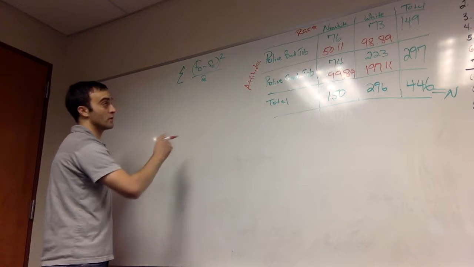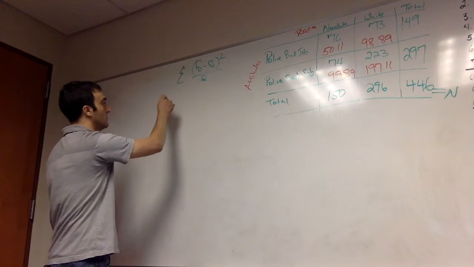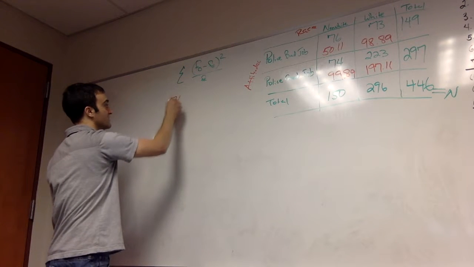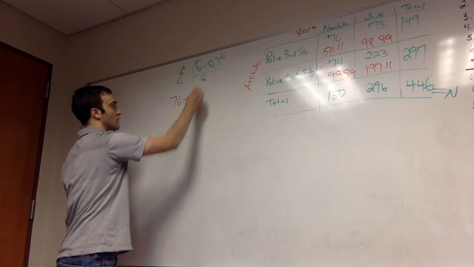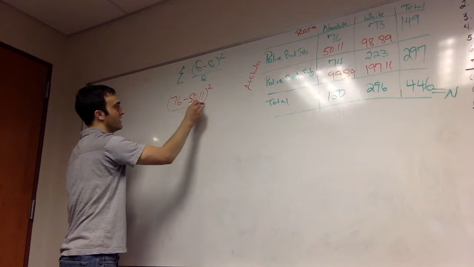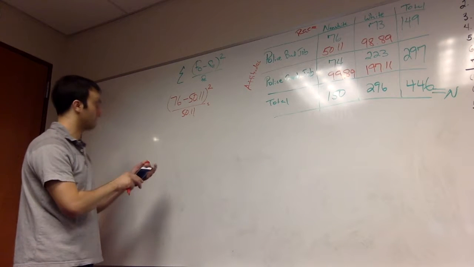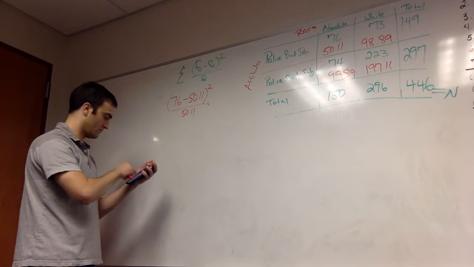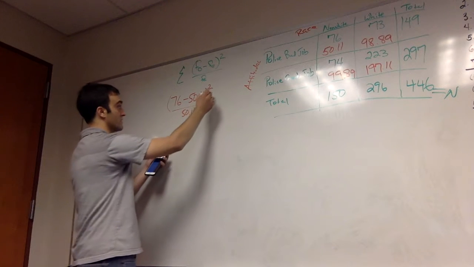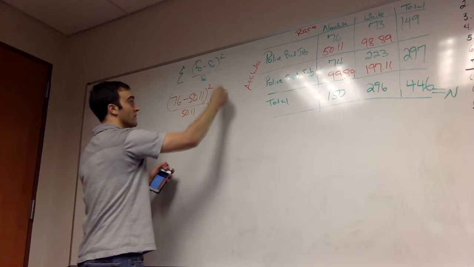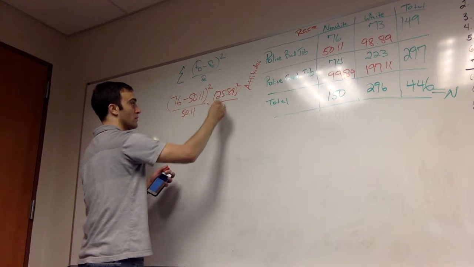Again, starting in the northwest, going clockwise, for non-white police doing a bad job, we observed 76. We expected 50.11. Square that and divide by 50.11. 76 minus 50.11 is 25.89. We're going to end up squaring that and then dividing by 50.11.